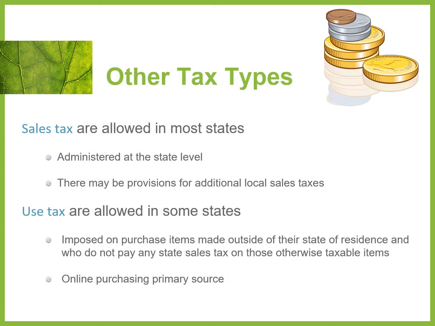Then we can look at sales tax, and this is allowed in most states, and it's administered at the state level. In some states, there are allowances for additional local sales taxes. So you'll see sales taxes range from 4 to 11 or 12% total for everything you buy.